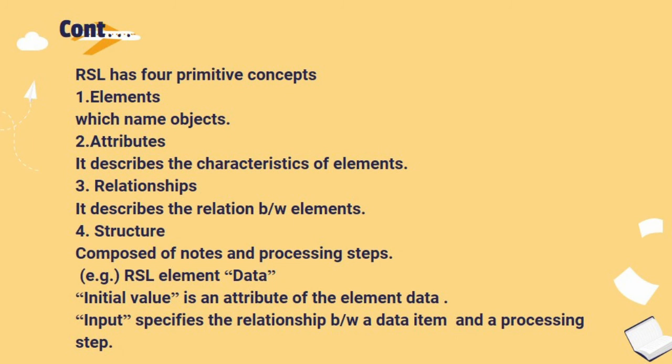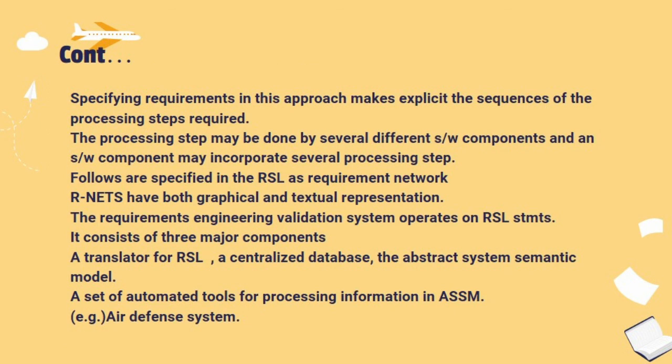Second one, attributes. It describes the characteristics of elements. Third one, relationships. It describes the relation between elements. Fourth one, structure, composed of nodes and processing steps. Example, RSL element data. Initial value is an attribute of the element data. Input specifies the relationship between a data item and a processing step.